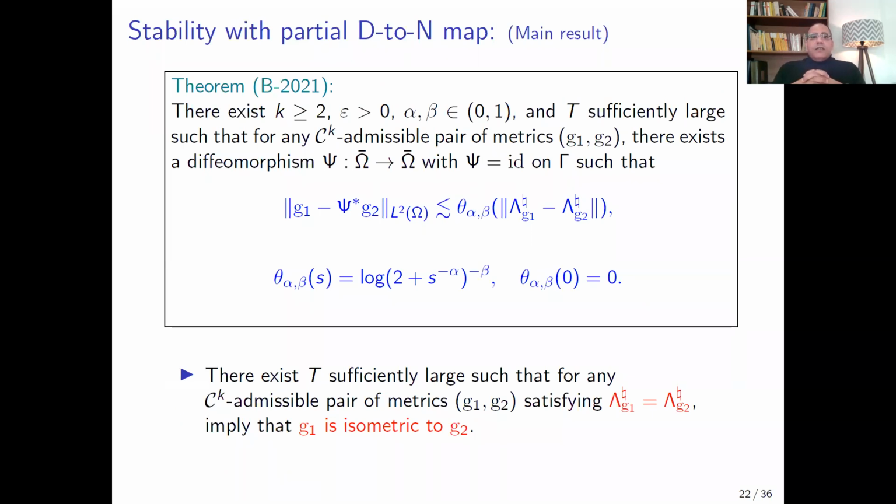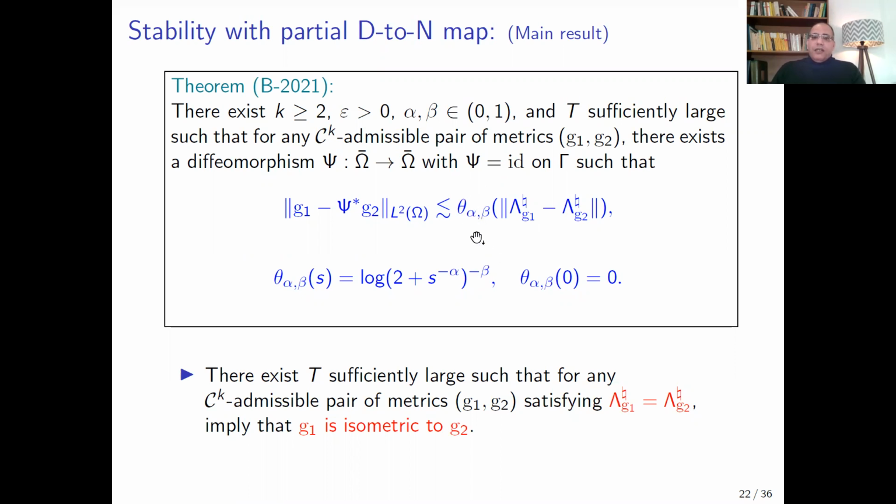So let me state the main result here. We can find some k, epsilon, and two parameters alpha, beta, t sufficiently large, such that for a pair of admissible metrics G1 and G2, we can find a diffeomorphism psi from omega into itself, which fixes the boundary, and such that we have this logarithmic stability estimate with respect to the partial Dirichlet-Neumann map.